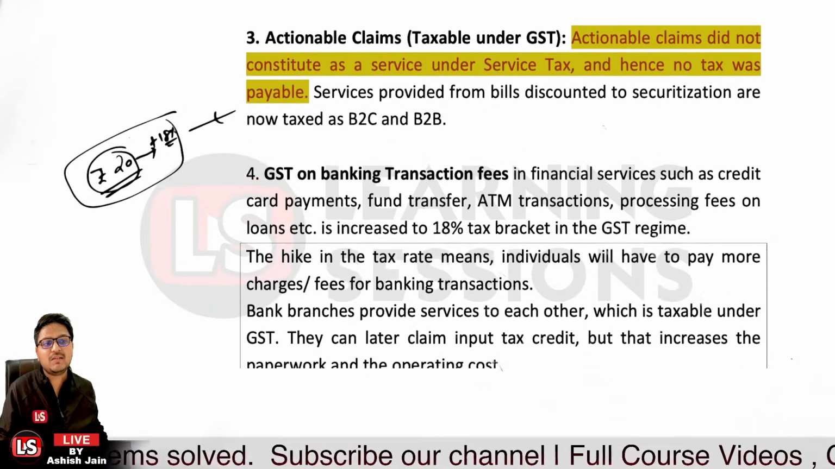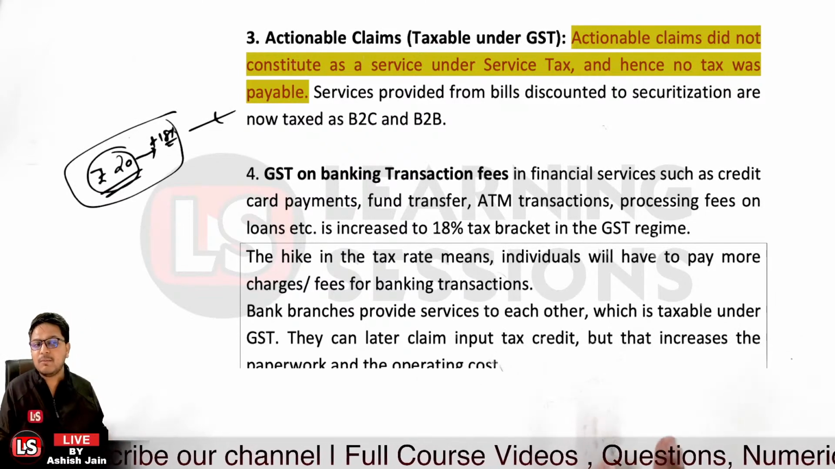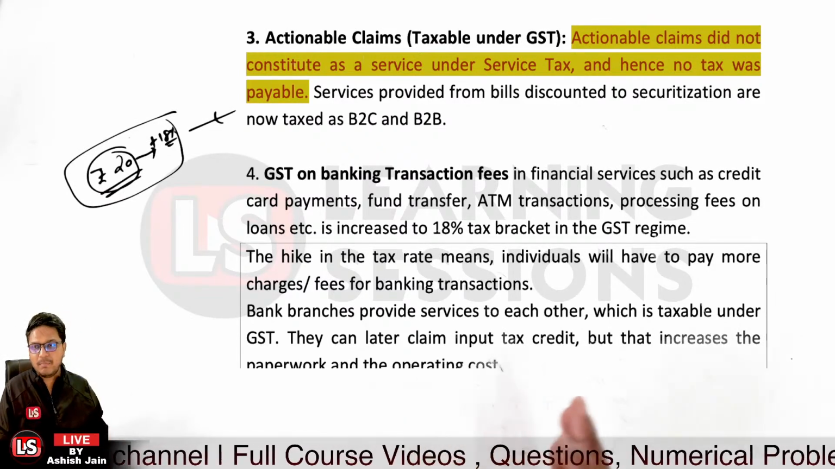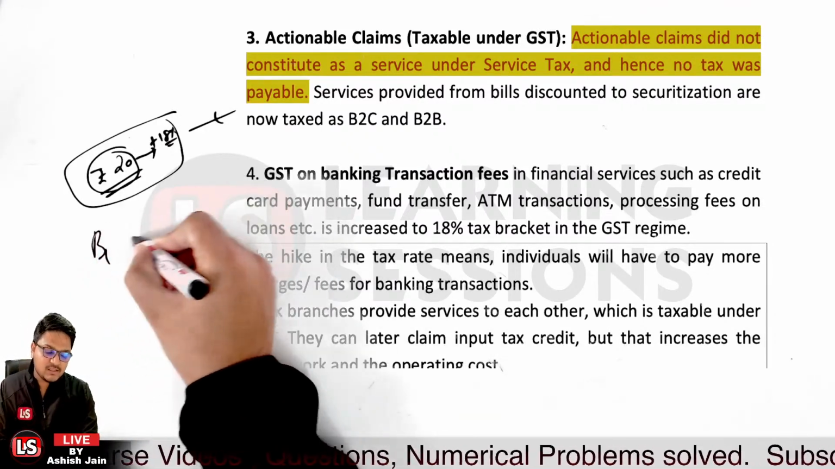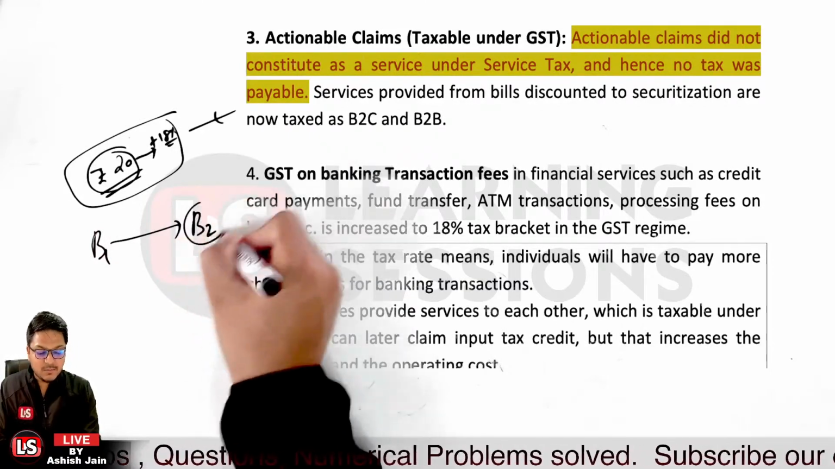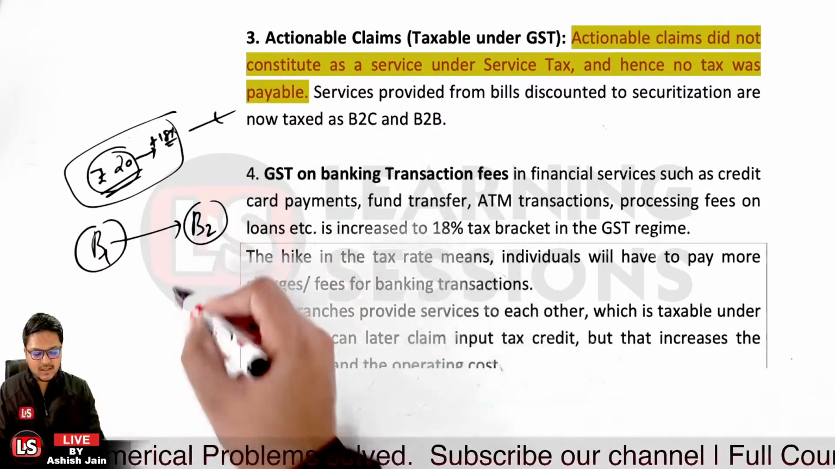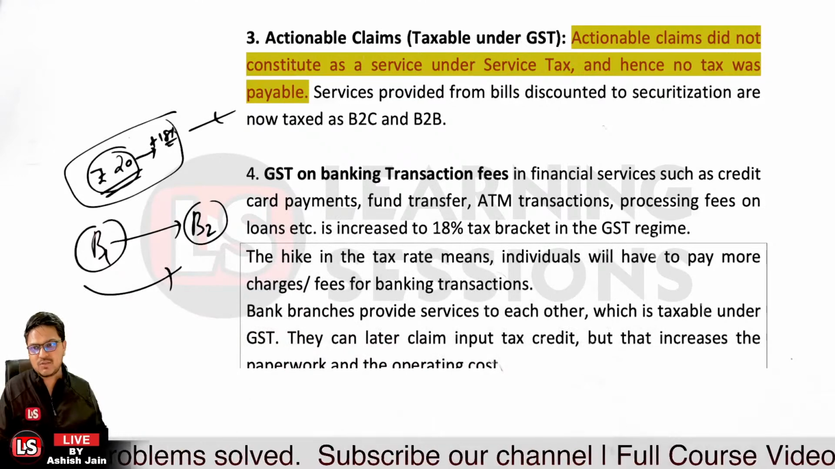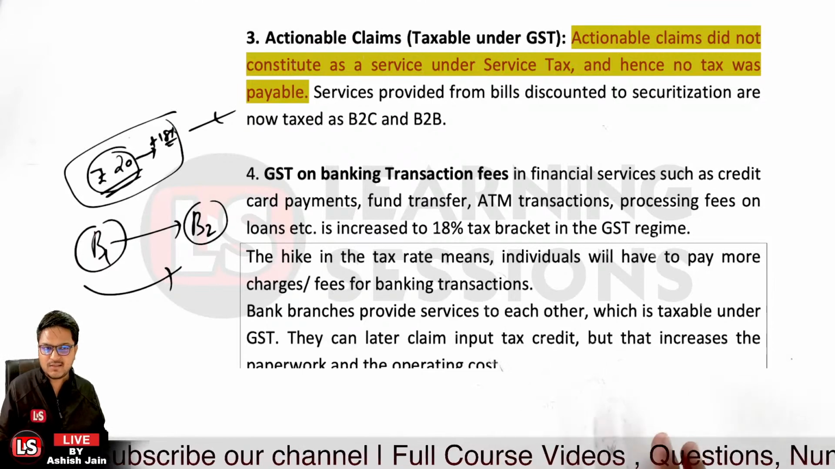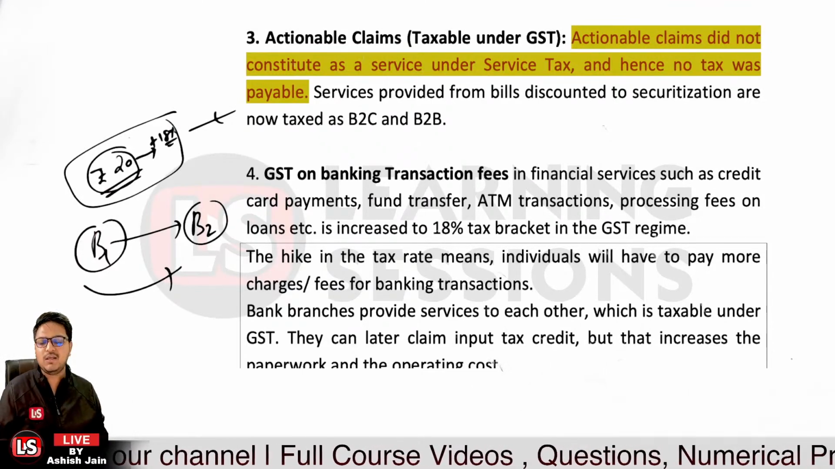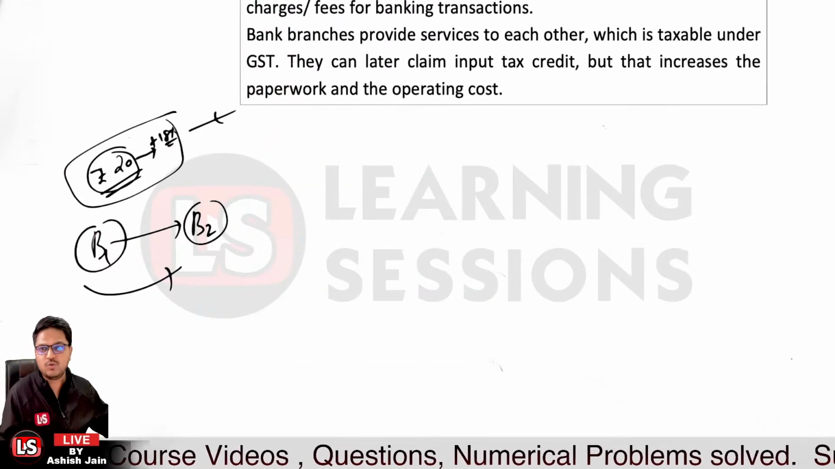Now a hike in tax rate means individuals will have to pay more charges, more fees for banking transactions. Bank branches also provide services to each other, like bank branch B1 providing services to the same bank's branch B2. In that particular case also the GST is applicable. They can still get the input for the same, but it is quite a lengthy process. First of all they will be filing the returns, then asking for the refund or the input tax credit, the ITC, but it actually increases the paperwork and the operating cost, and that is the major issue related to the same.